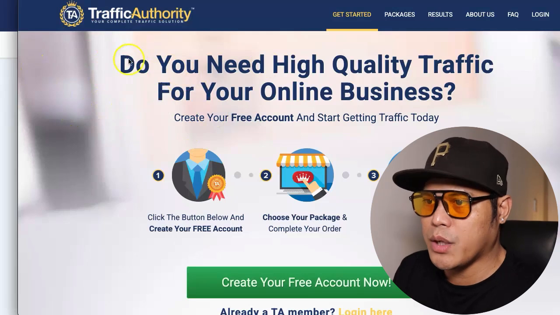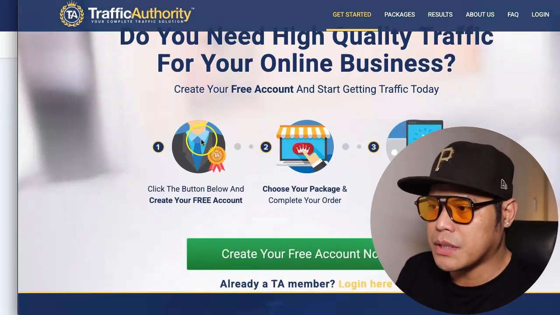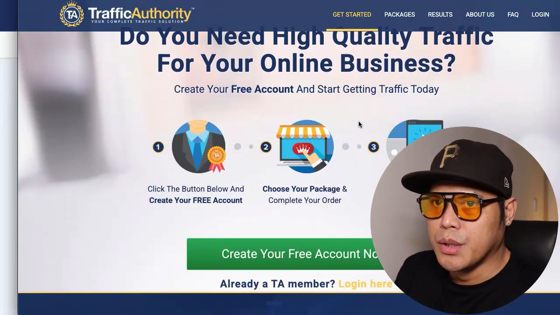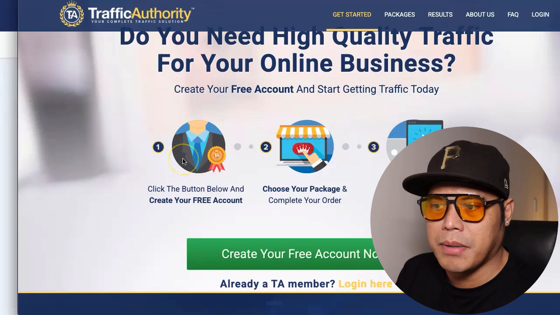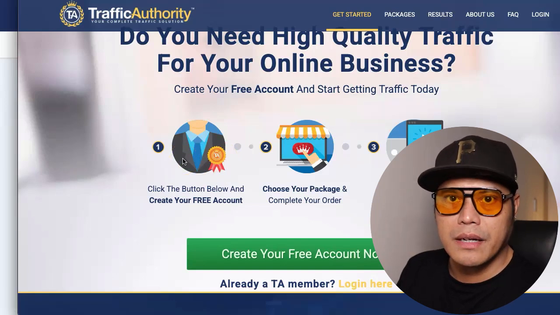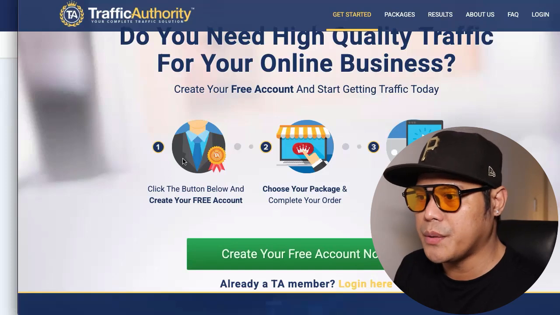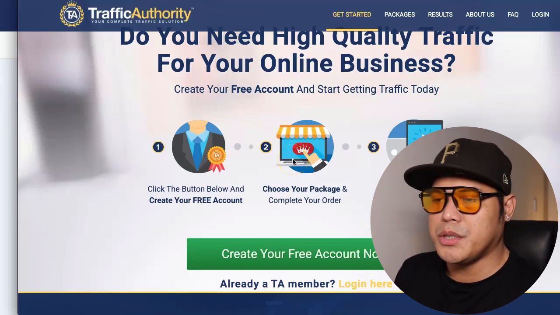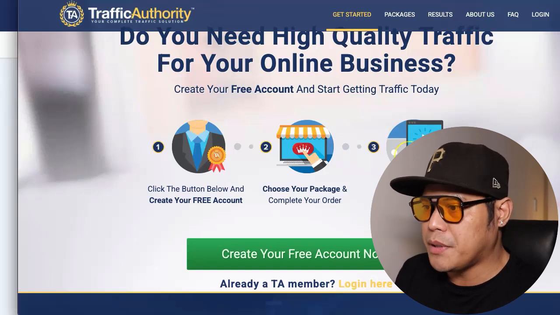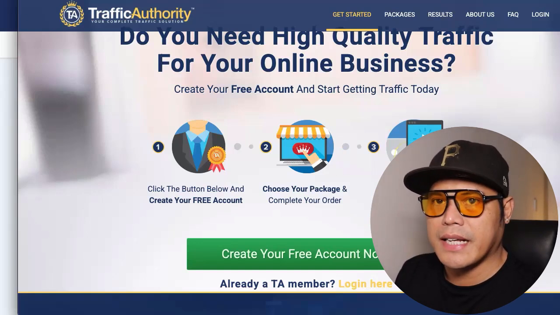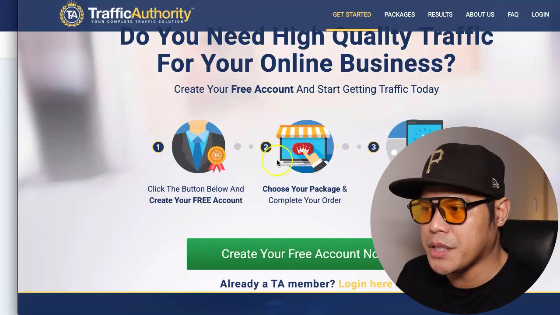This is the main website of Traffic Authority, and you can see three simple steps you need to do so you can get high quality traffic. Step number one is you click the button below so you can create a free account with Traffic Authority. Step number two is choose your package, complete your order. Step number three is watch your clicks come in very quickly and you will start getting the leads, the sales, and the commission.